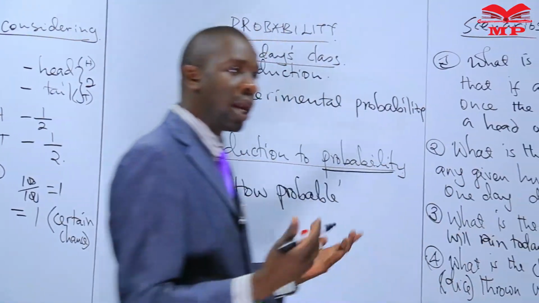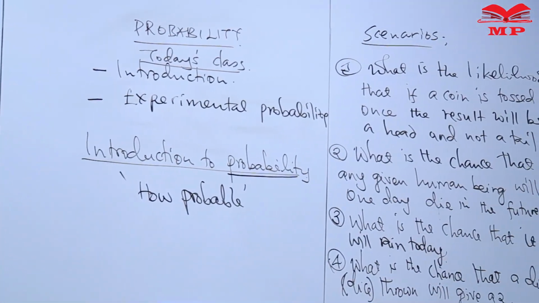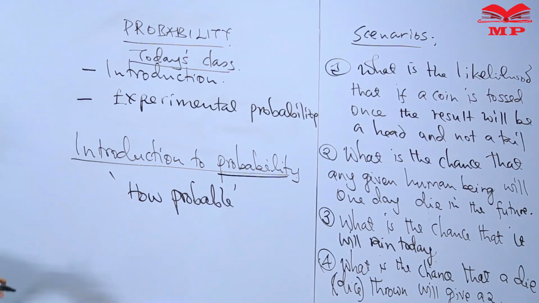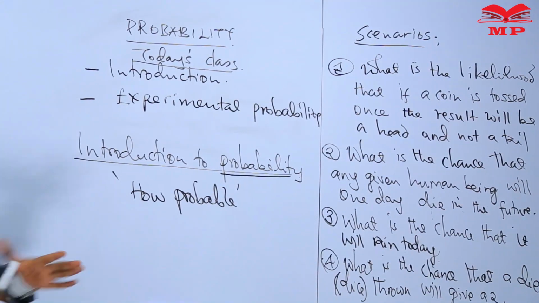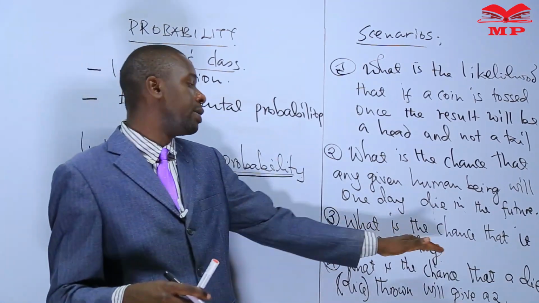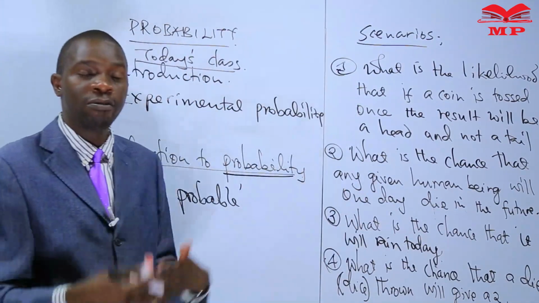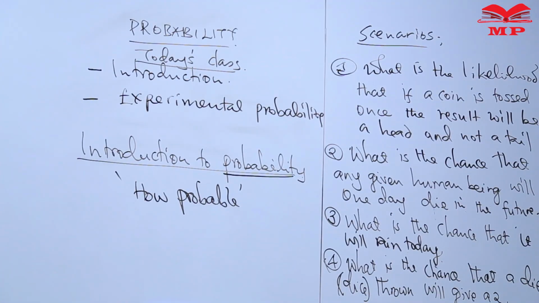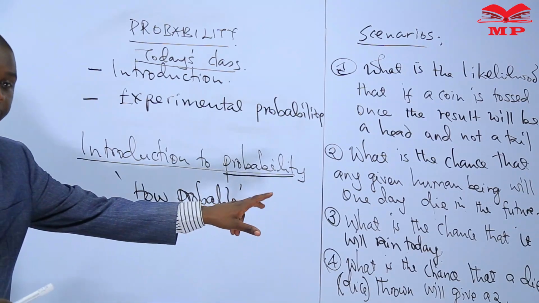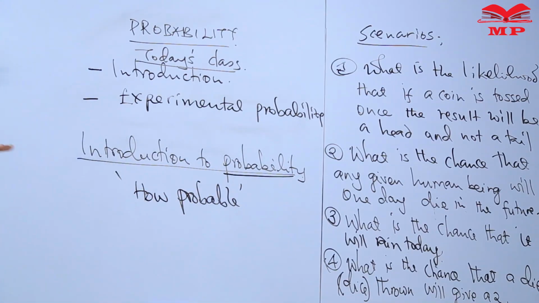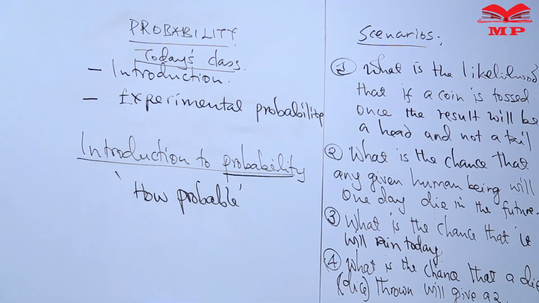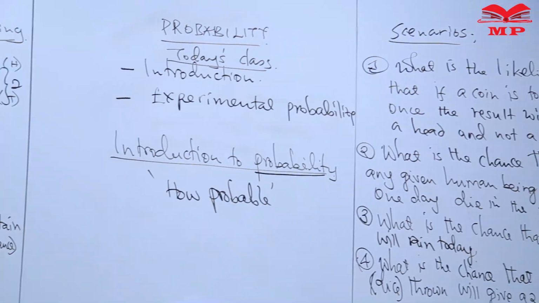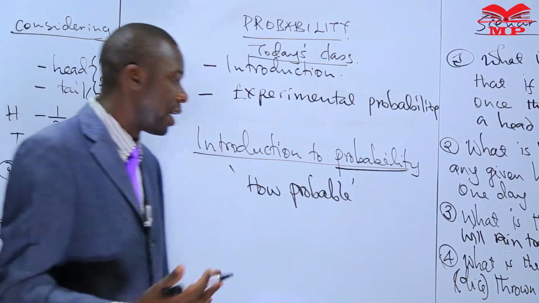What is the chance that it will rain today? Now, there are only 2 things here. Either it's going to rain or it is not going to rain. And remember, when I was writing this scenario, we agreed that you are not aware of any weather condition. So in that case, we are only dealing with 2 possible outcomes: will rain or will not rain. Therefore, we can say that the chance that it will rain is simply 1 out of the 2 possible chances.